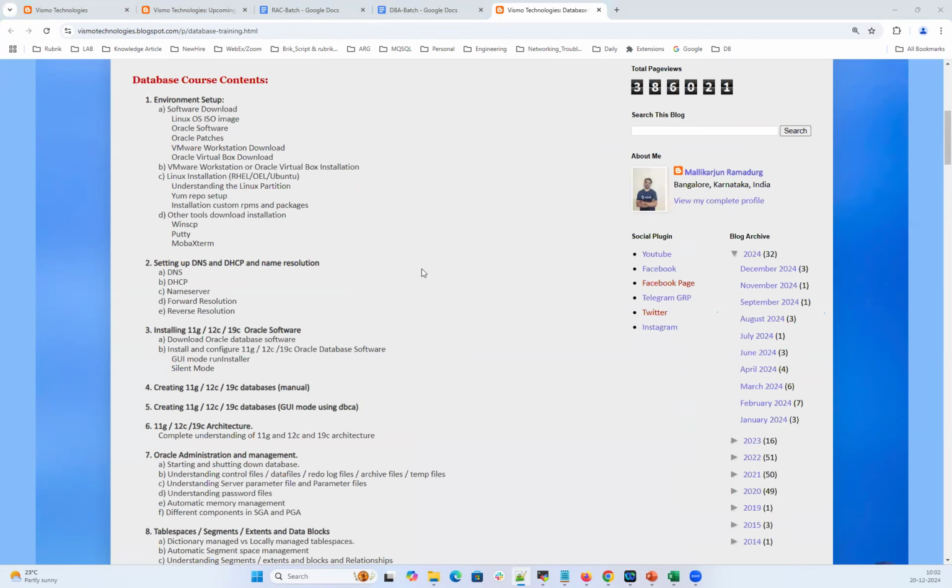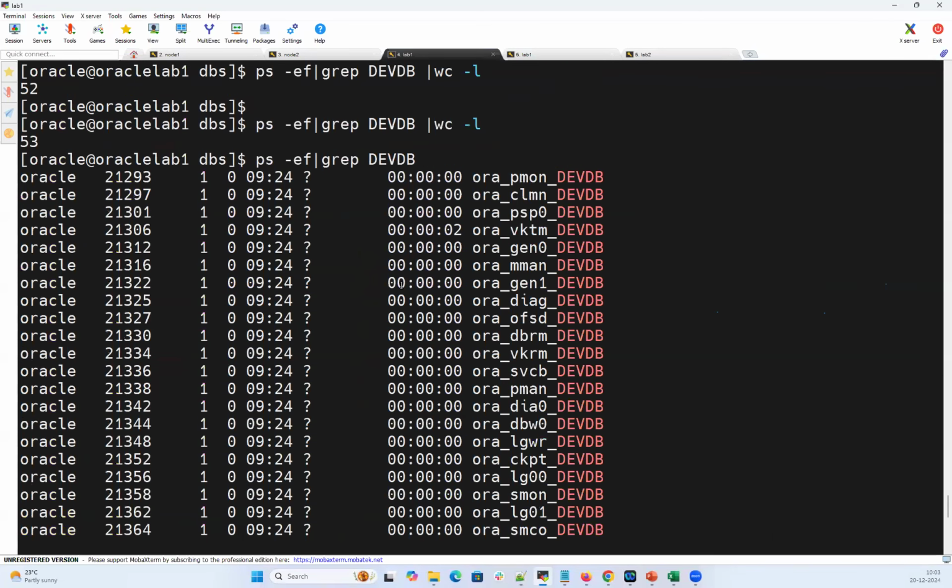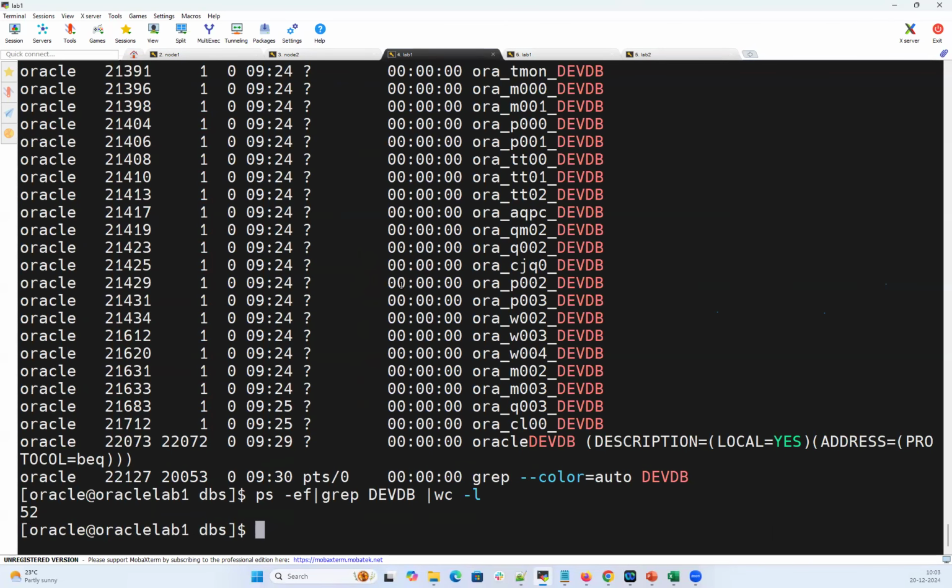So are we going to talk about kernel parameters? No need of kernel parameters starting with 12C. Oracle provides the prerequisite RPMs. You just need to install one single RPM, that's more than enough. In 11G it was also there, but very rare. People never used to install that RPM.